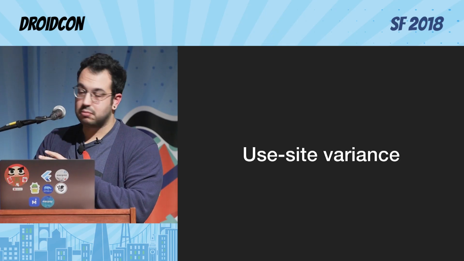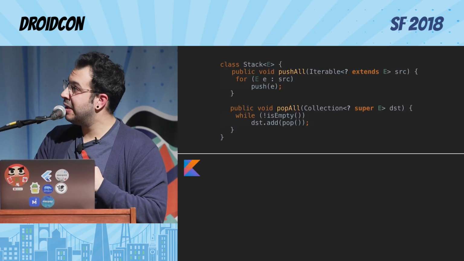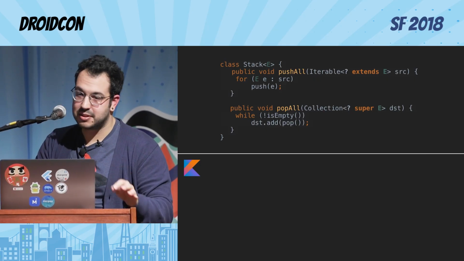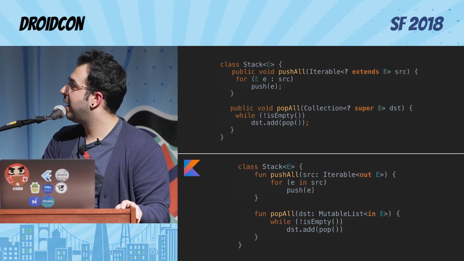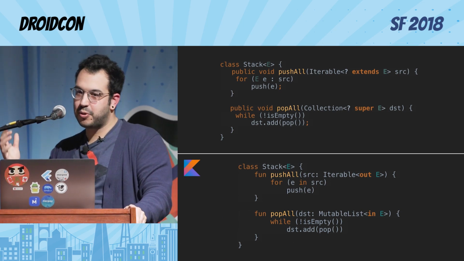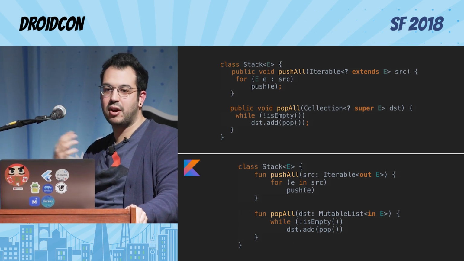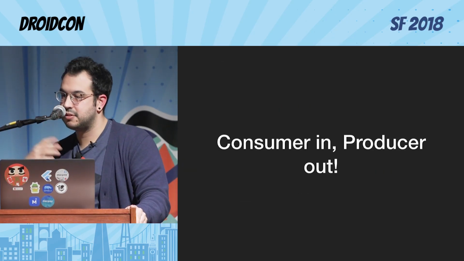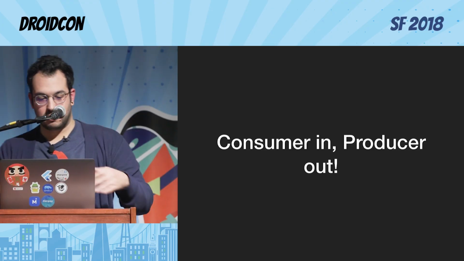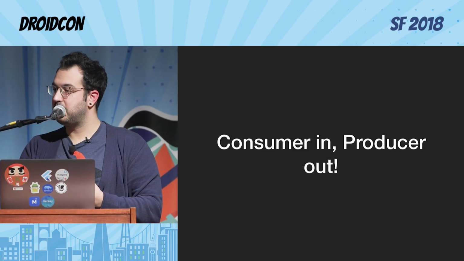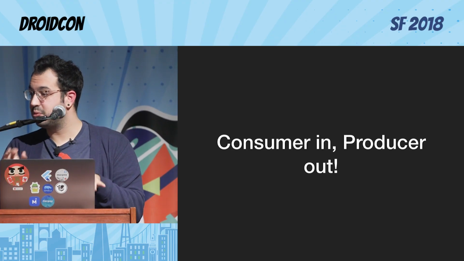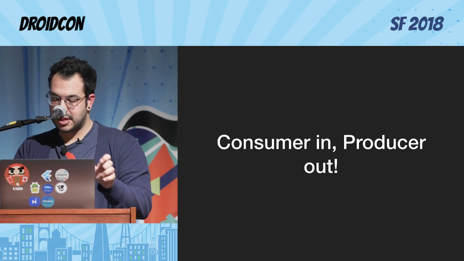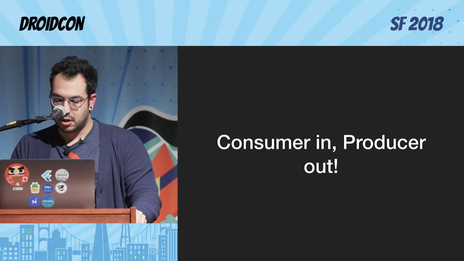And Kotlin has the same. So we can do the same. But in my opinion, it's more readable and more understandable, because they replace the question mark extends and the question mark super wildcards by out and in. And out produces things, and in consumes things. That's more natural to me. Out produces, in consumes, right? Or consumer in, producer out. Cool. This is more readable for me. I don't have to remember. There are fewer characters to write, and no wildcard thing. So in my opinion, use-site variance is better in Kotlin, more readable and nicer.